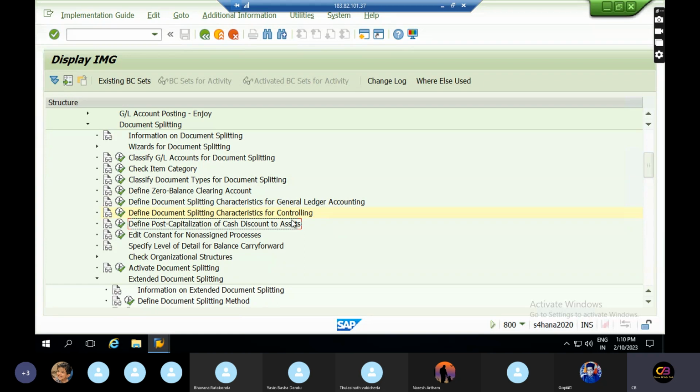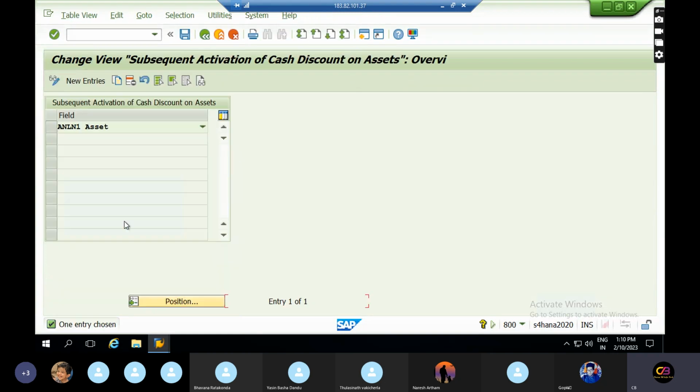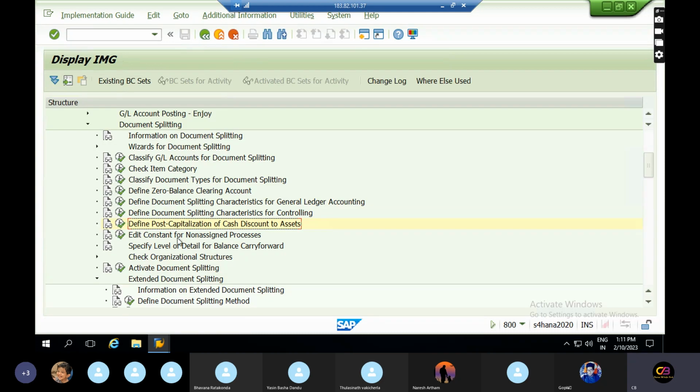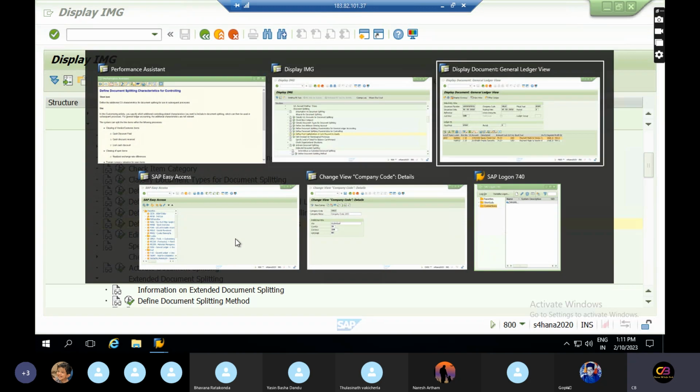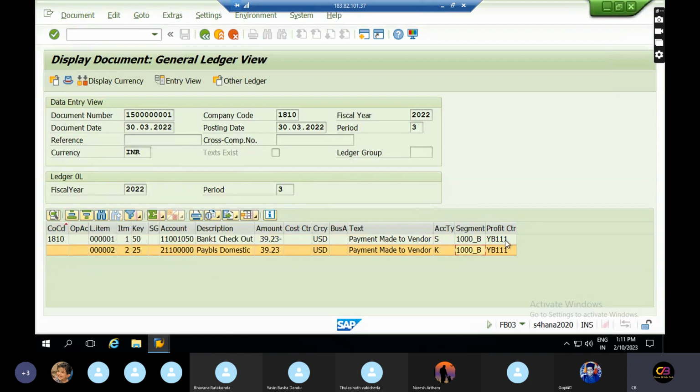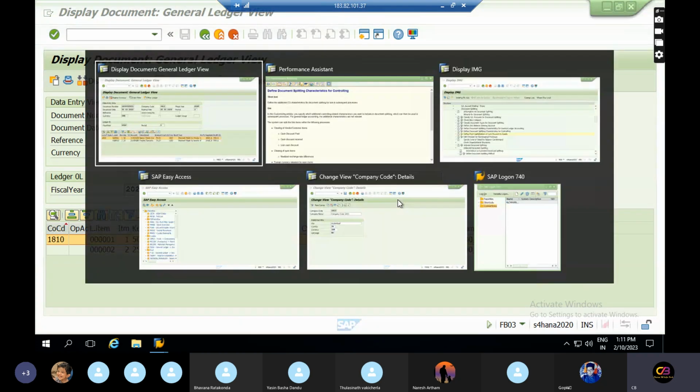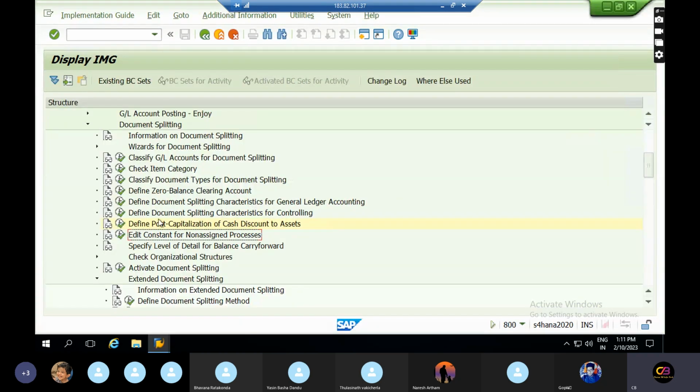Posting application card discounts to asset. This is also not required. Okay, this is very important. So this is constant. Let's say I got this segment and profit center automatically, right? I didn't give anywhere at the time of document posting. I didn't give segment, profit center, and all. But how has the system taken them? Because of this configuration only. So edit constant for non-assigned process.